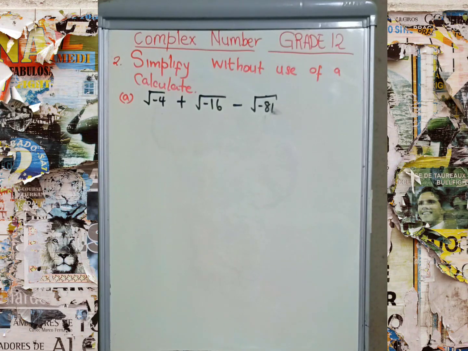Then we have root -4 plus root -16 minus root -81. How are we going to solve this one? We're going to use the law of radical sign.